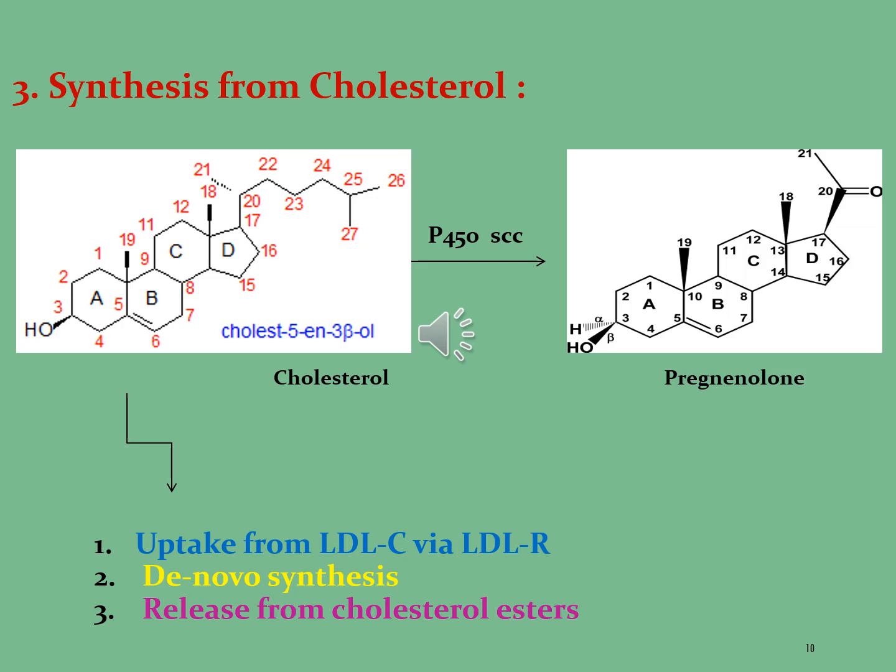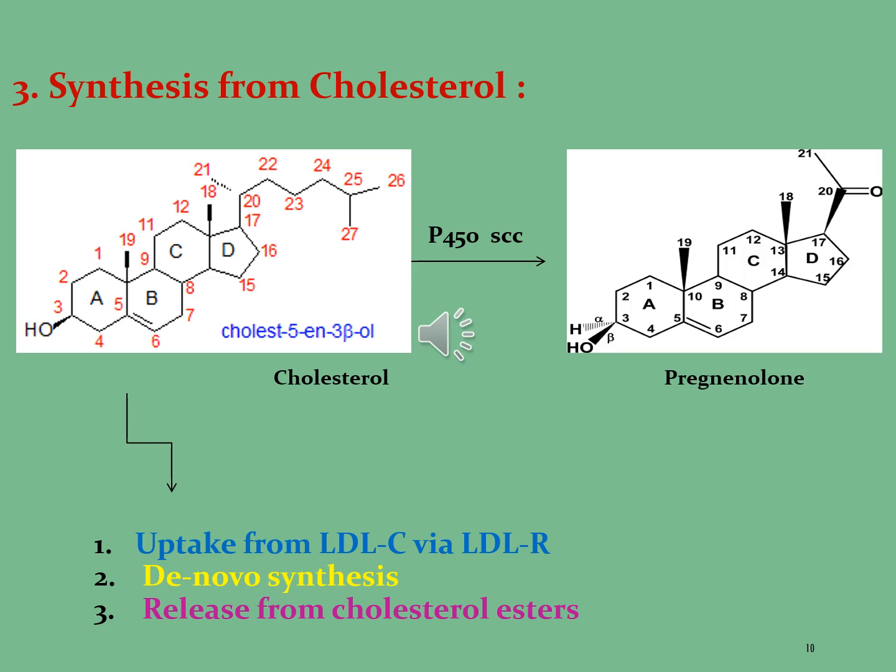The hydrocarbon side chain, which consists of a total of 7 carbon atoms, is attached at carbon 17, in which two methyl groups are present at carbon 25 and carbon 20 positions. In addition, two extra methyls are present at carbon 18 and carbon 19. So this is the common structure of cholesterol, which is generally known as cholest-5-ene-3-beta-ol.